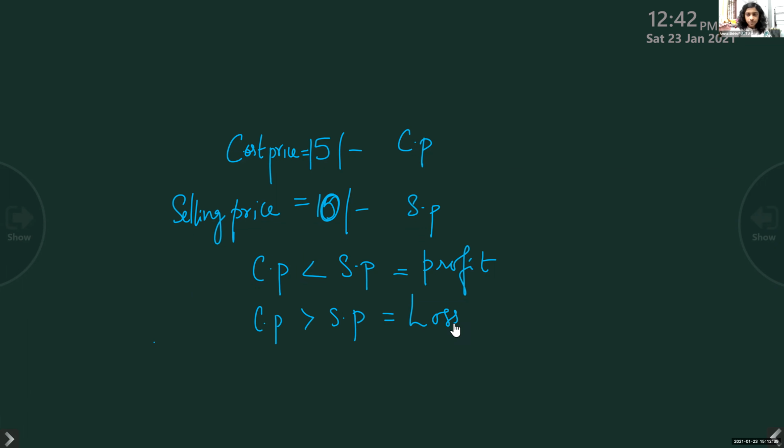What is cost price? The buying price, the price at which we buy the things. And selling price means the price at which we sell the same commodity. Okay. Now, when do we get profit? When cost price is less than selling price. When do we get loss? When cost price is greater than selling price. Clear? Okay. Now, the same thing we have to express in percentage. Profit percent, loss percent.